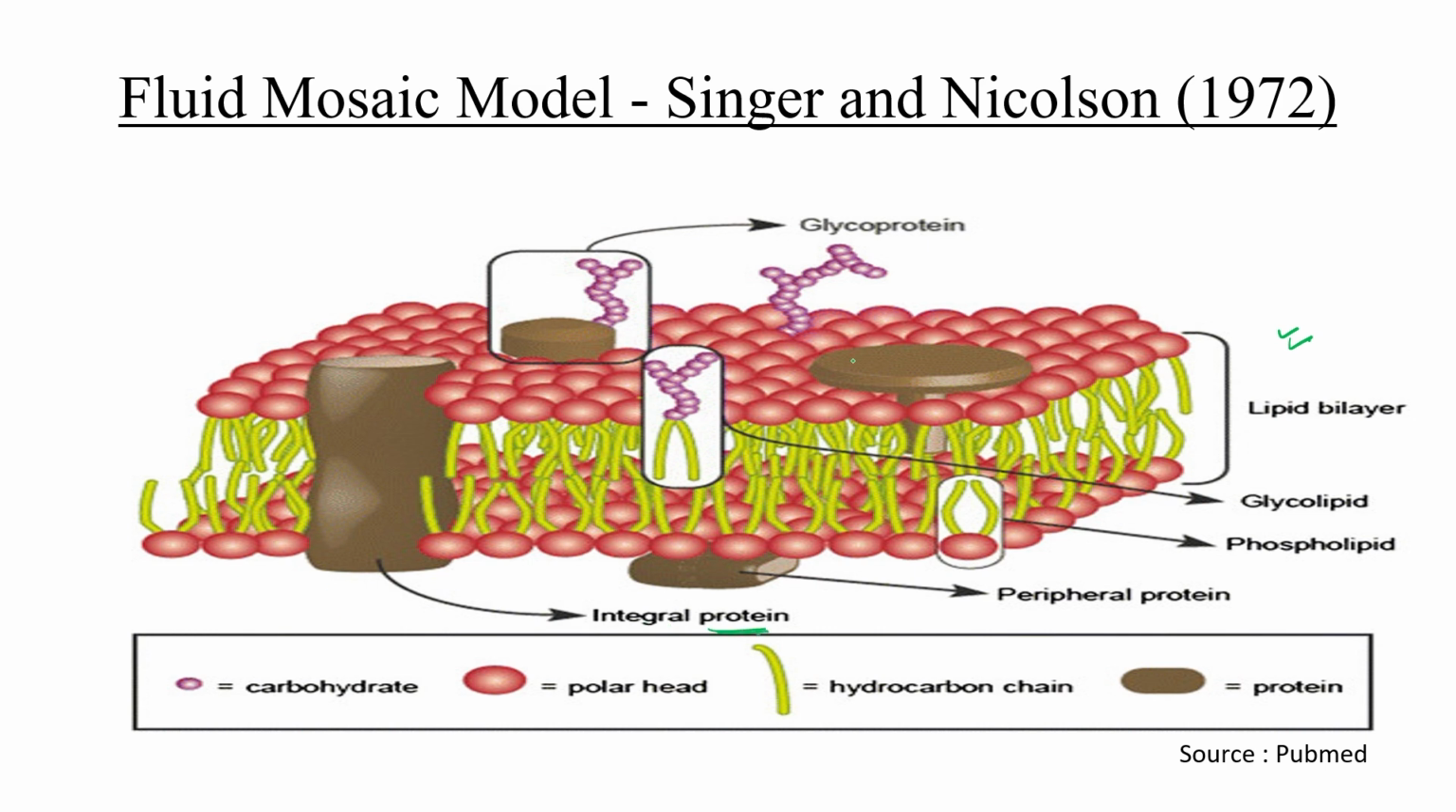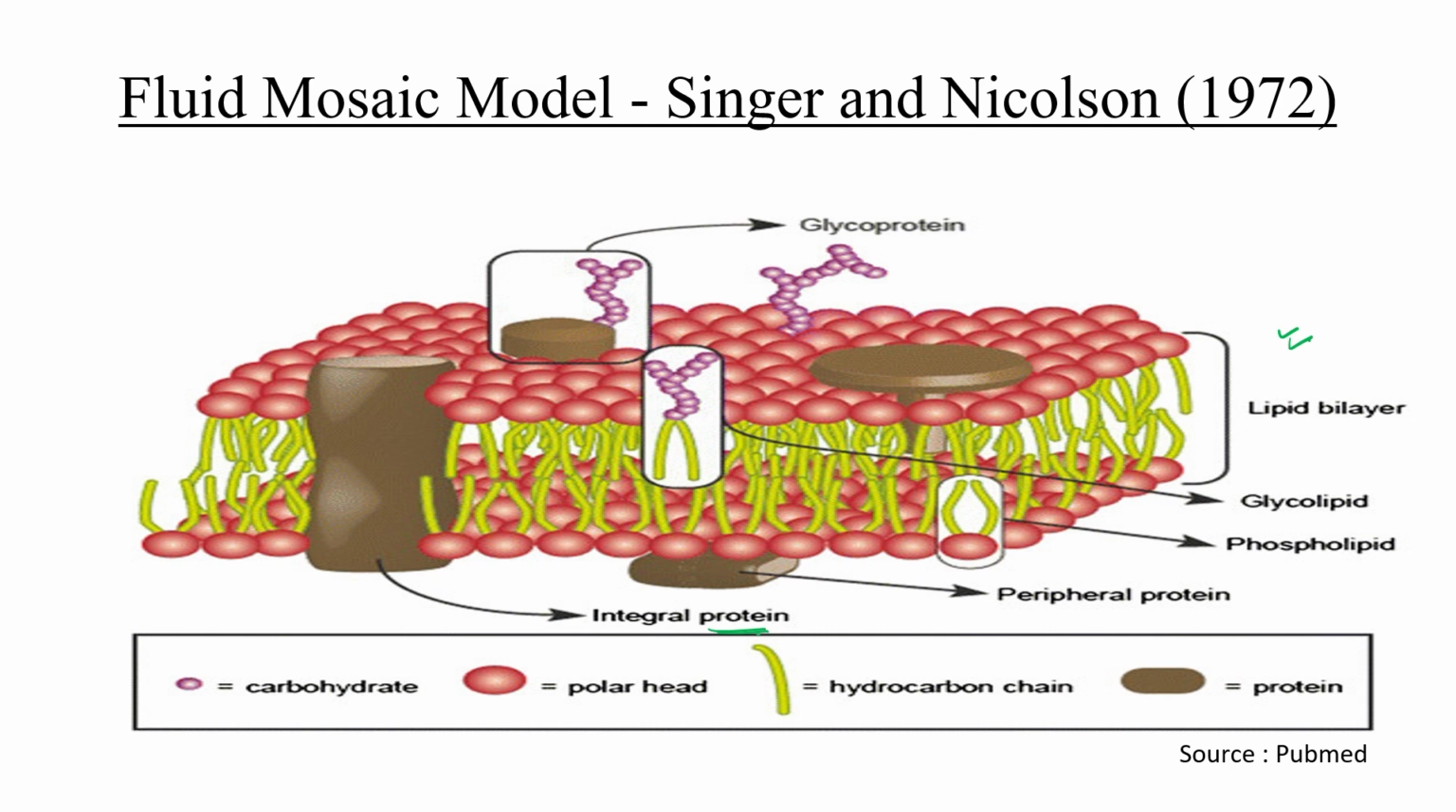Some peripheral proteins are also there. This is the peripheral protein you can see over here. And some carbohydrate chains are also attached to the lipid and protein. Right? So this is the most accepted model given by Singer and Nicolson, known as the fluid mosaic model.